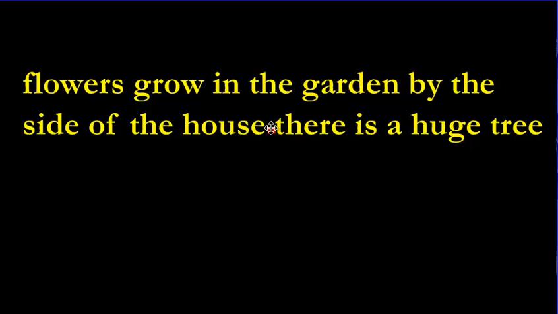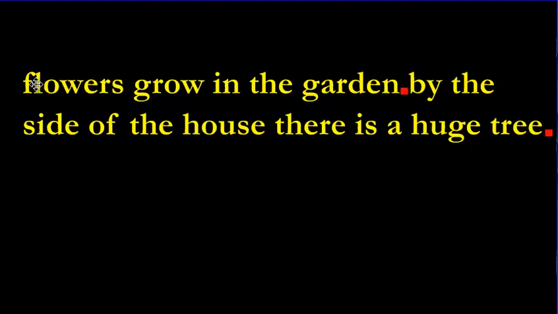Okay, so we got two different sentences here. Which one do you like the best? Which one makes more sense to you? Flowers grow in the garden. By the side of the house, there's a huge tree. So here we're saying that by the side of the house, there's a huge tree. I kind of like this one a little bit better. I'm going to leave it like this. Neither one is really wrong. It's really a personal preference in this case. And I prefer this one.